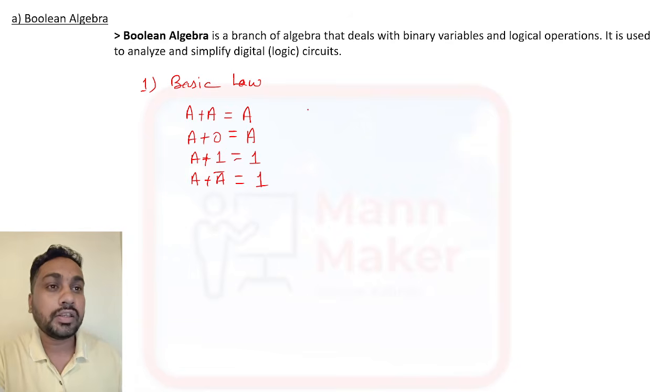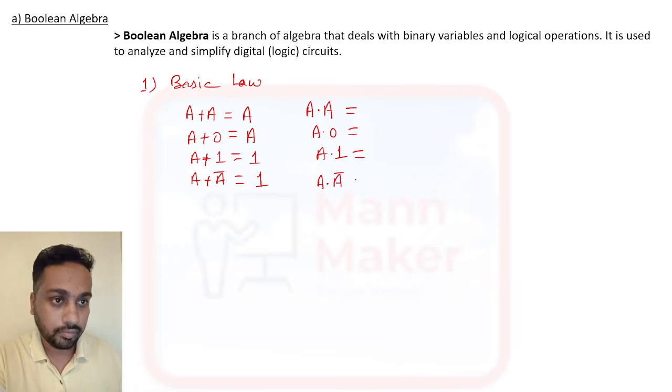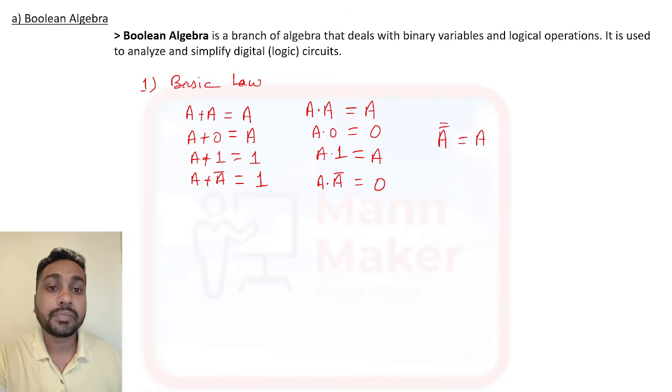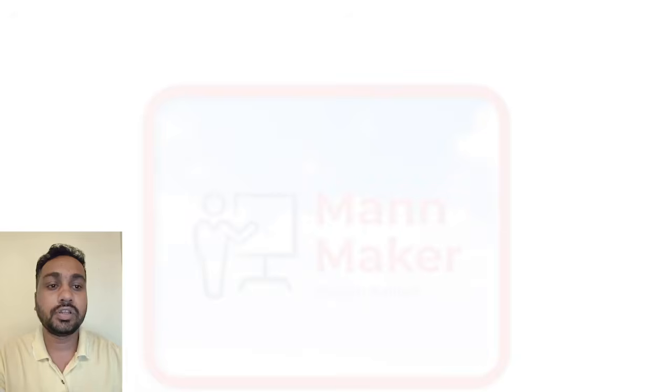Similarly for dot: a dot a, a dot 0, a dot 1, and a dot a bar. A dot a is a, a dot 0 means 0, a dot 1 means a, and a dot a bar is 0. And the double complement, a double bar, is equal to a. This is the basic law.